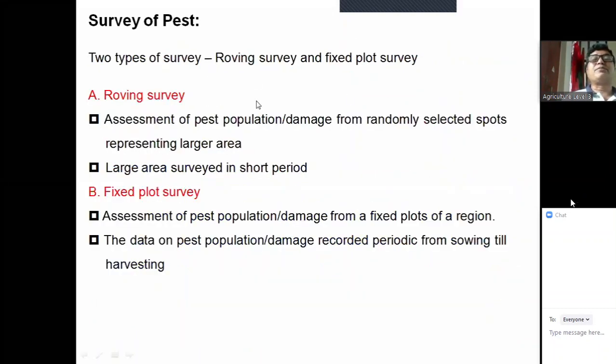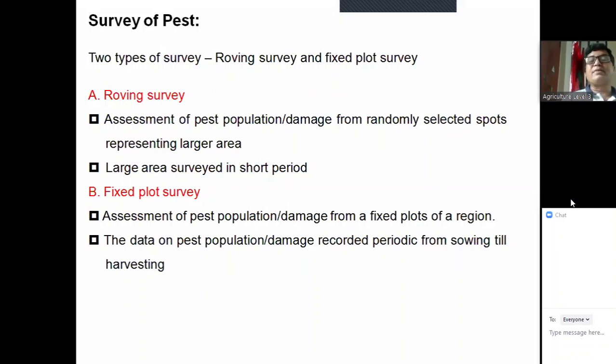So survey, there are two types of survey. One is called roving survey, another one is called fixed plot survey. Roving survey, what is roving survey? Assessment of the pest population or damage from randomly selected spots representing larger areas. Say for example, if we select a very large area, and from this area we select some spots randomly, and from these spots we make the survey, then this is called roving survey.